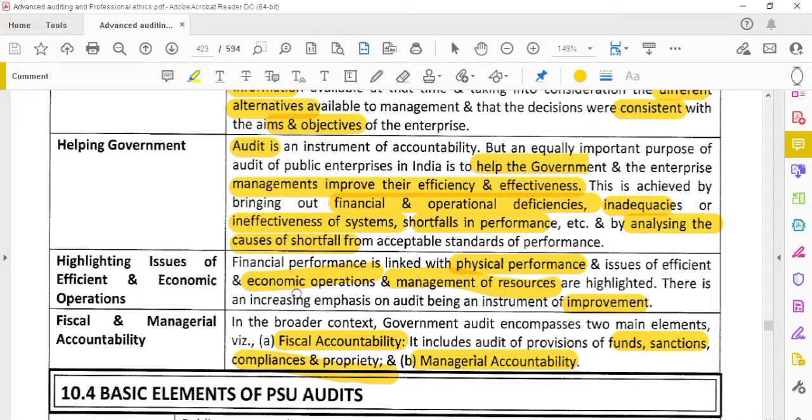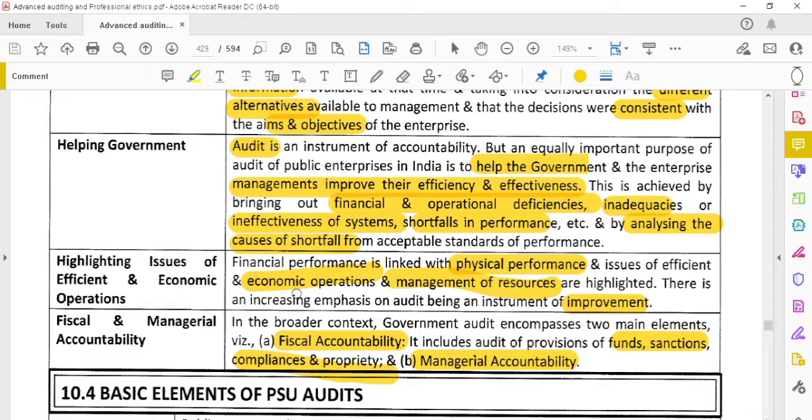Okay, this will be a broader concept. Government audit encompasses two elements. One is the fiscal accountability and another one is the managerial accountability. Fiscal accountability means, they will be receiving funds from the government, how the funds are utilized, whether they comply with the rules and regulations or not, and whether the propriety, means whether the decision taken by them is proper or not. That is the fiscal accountability.